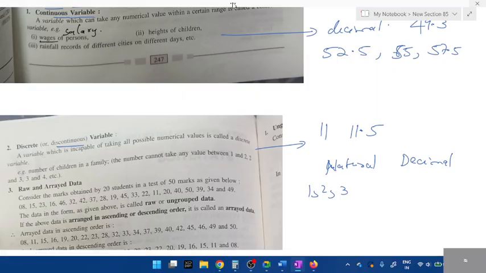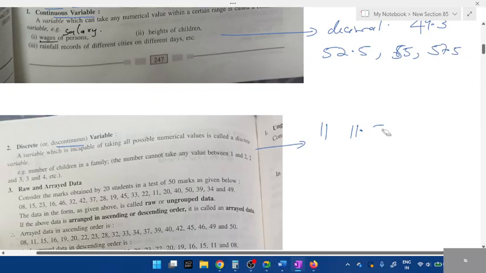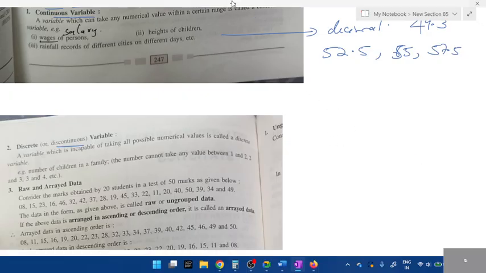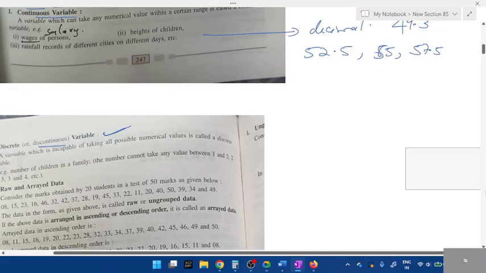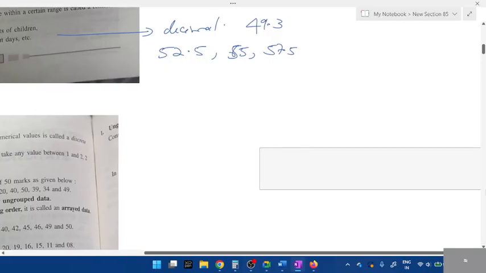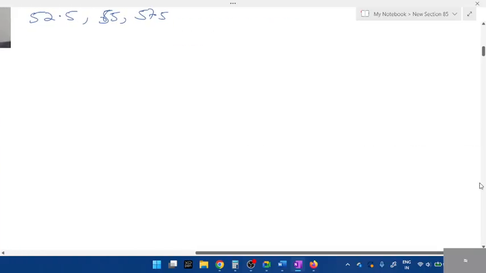Okay. So how many students have joined? How many students are currently there in this class? 5 students? 6. You can't say 5.5 or 6.5. The number of students present now is what we call a discrete variable. Clear? Next. Is this clear? You all understood what is statistics, variable, continuous, discontinuous.